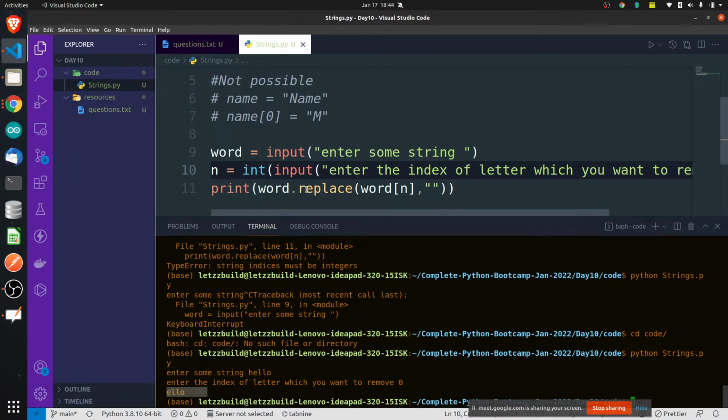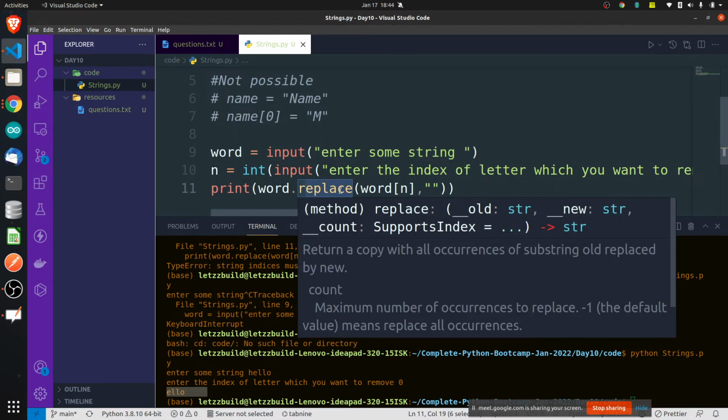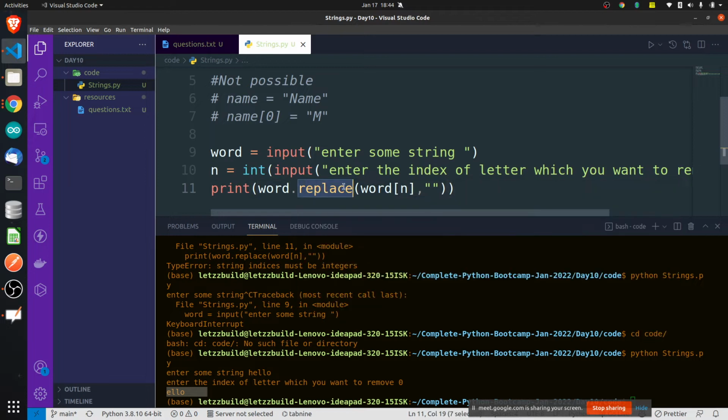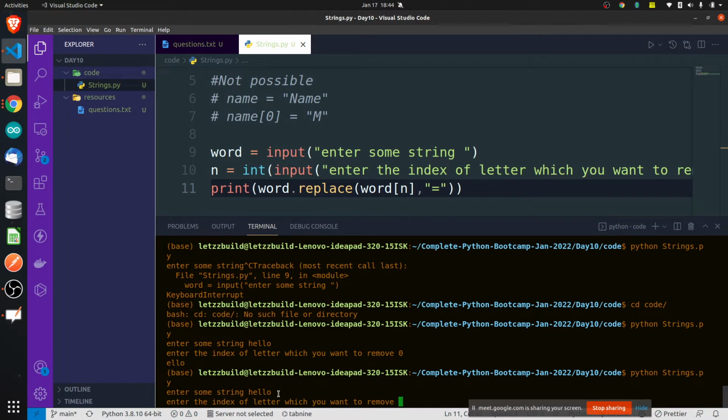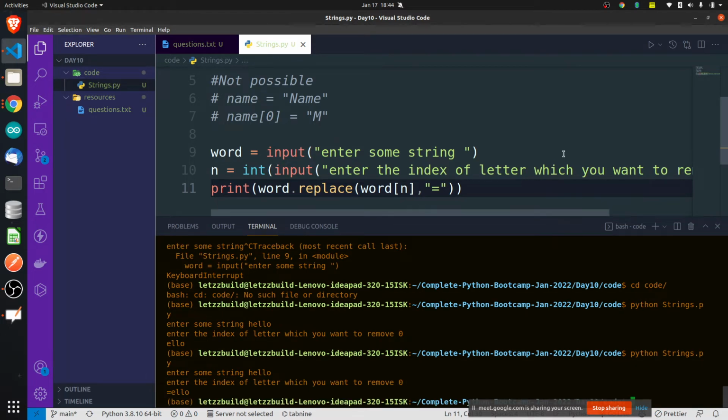Yes. So this replace method, you can use whenever you want to replace any letters of a string. You can replace it with the help of the replace method, and you write what is the string which you want to replace, what is the position you want to replace, and with what you want to replace it. If I write here maybe h, or if I write here equal to, it could replace it with equal to. See here, very simple.